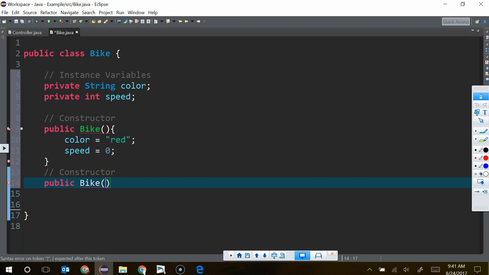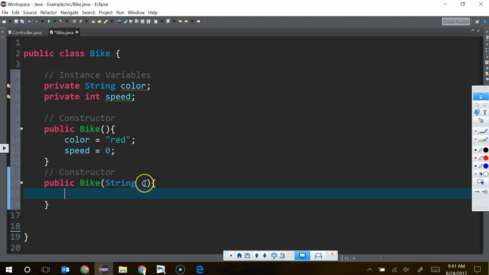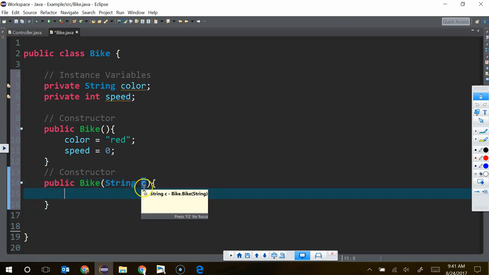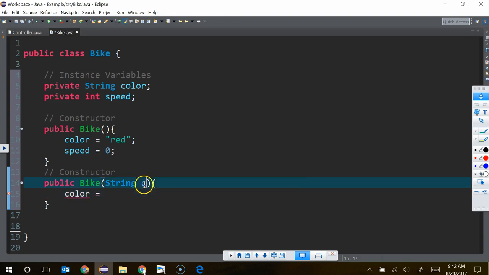But what do I need to add now? Because whoever calls it is going to need to pass in a color. And for simplicity's sake, I'm just going to name this local variable C, right? So C is a local variable here because I'm declaring it inside this block of code. All right? So now I would say color equals what? Red. And so here I want it to be whatever gets passed in. So that's the information that's passed in from the user, so we're going to put C. All right? And now, if y'all are sweating this, don't worry. I'm going to show you how we call this later.